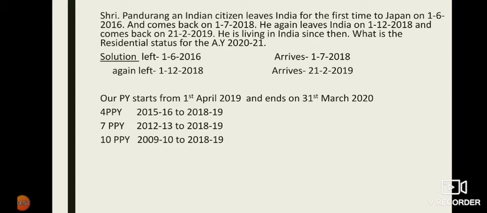So our 4 preceding previous years start from 2015-16 up to 2018-19. When I speak about 7 preceding previous years, it is between 2012-13 to 2018-19. And when we speak about 10 preceding previous years, it is between 2009-10 to 2018-19. I hope you have understood what is assessment year, what is previous year, and what are preceding previous years, that too 4, 7 and 10 preceding previous years.